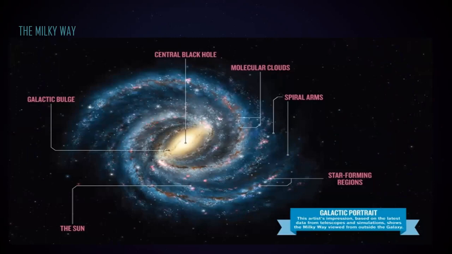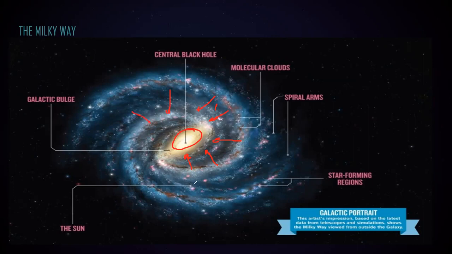So there is a central black hole. What is a black hole? A black hole has such strong gravity that it does not even allow light to escape. Even light cannot escape from this region because of the very strong gravity. So there is always a central black hole, and its gravity is pulling all the things together.